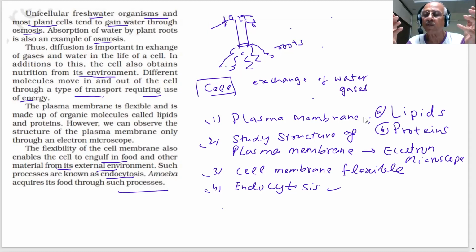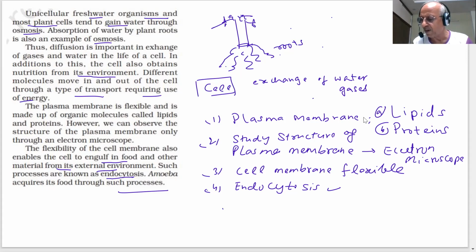Water moves in, water moves out. When you are running or doing some physical exercise or physical work in summer, you are thirsty, so you should drink plain water. Why? Because in the cells the water is less. Outside concentration of water is more, then water will move inside the cell. If you take highly concentrated solution, salt solution or sugar solution, or aerated drinks which contain sugar, then what will happen? It will not fulfill your thirst. Rather, more water can come out from the cells. So it is not good.